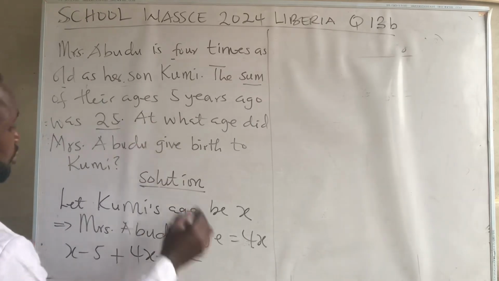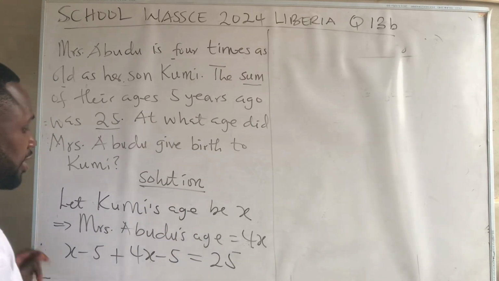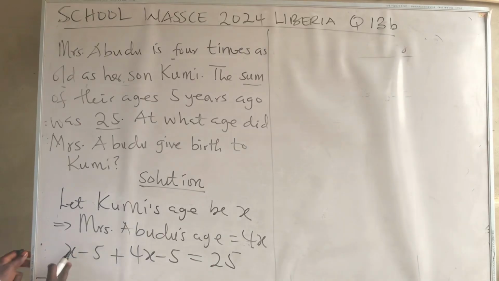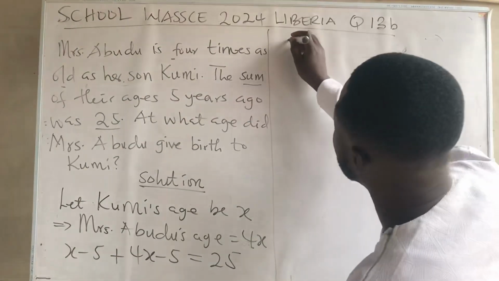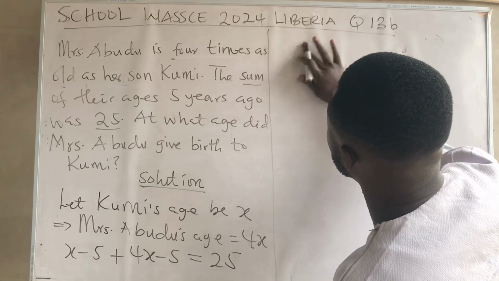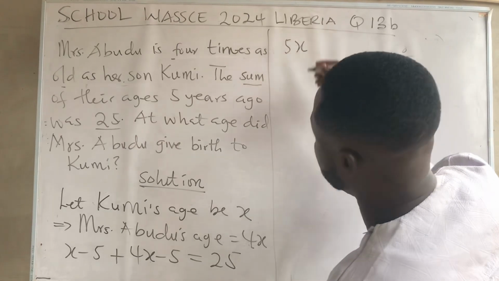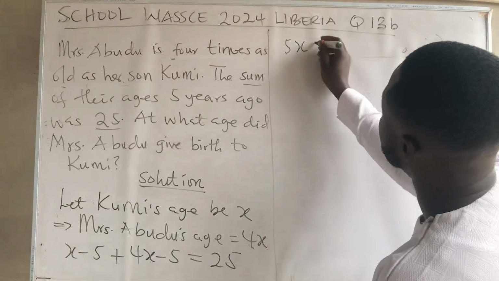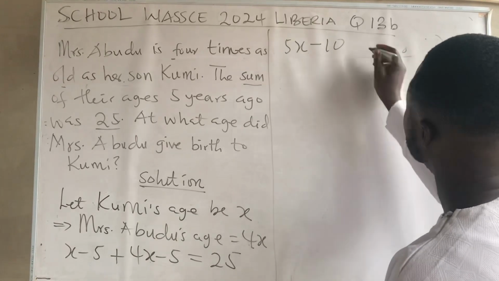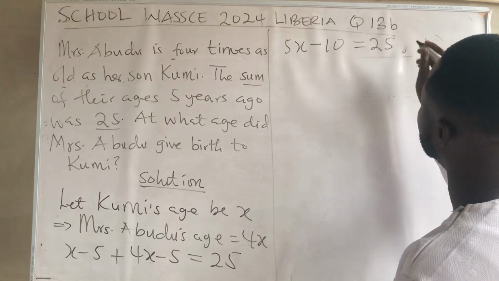And that will give us 25. So x plus 4x is going to give us 5x, and then minus 5 minus 5 will give us minus 10, which will equal 25.